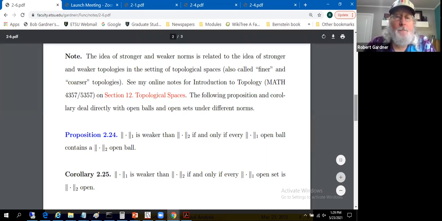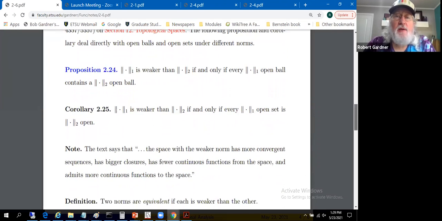So the following relates weaker and stronger norms, in Proposition 2.24, in terms of existence of open balls. But then these open balls are what can be used to define open sets. And so as a corollary, we'll have weaker and stronger norms related to open sets, which sets are open with respect to those norms, using the metric space definition of open and closed.